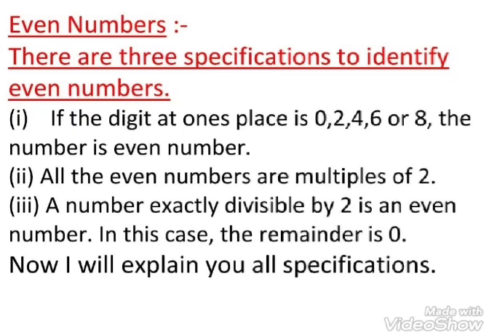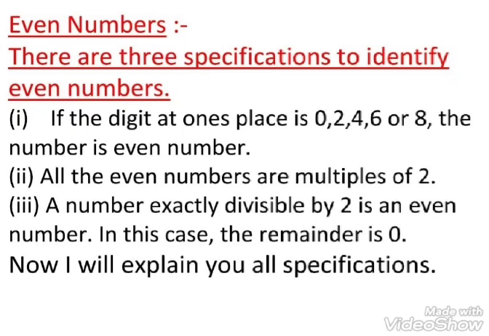Third, a number exactly divisible by 2 is an even number. In this case, the remainder is 0.